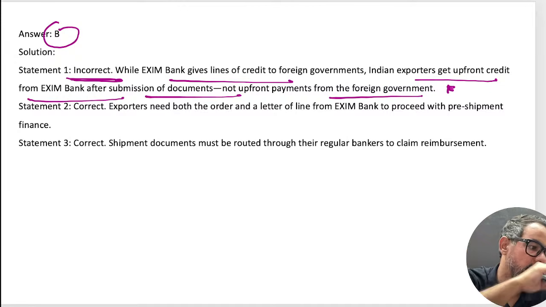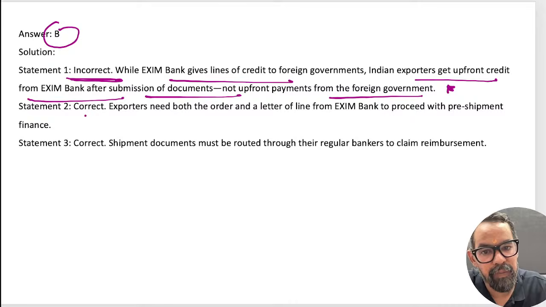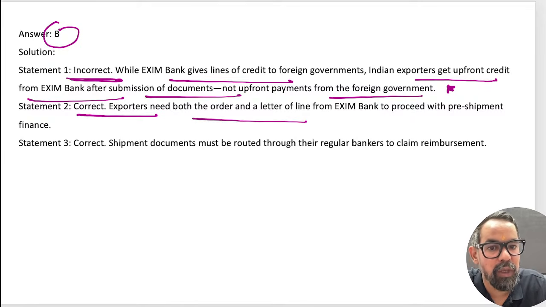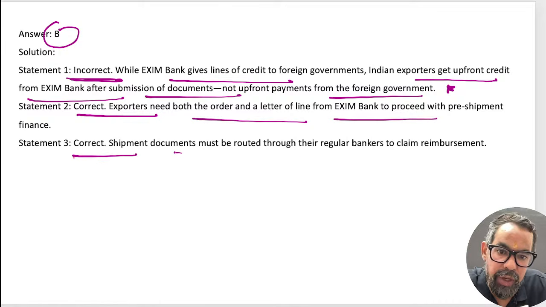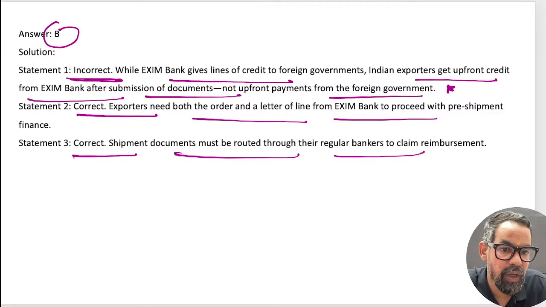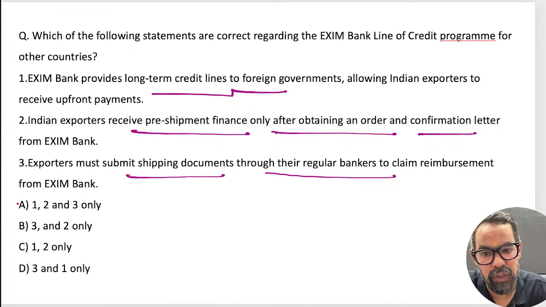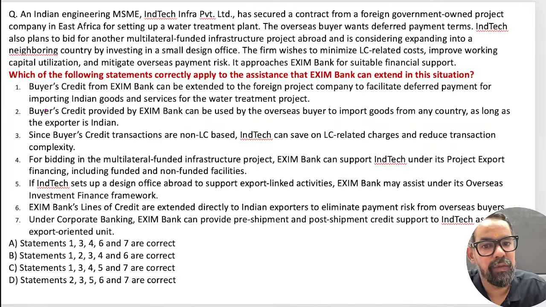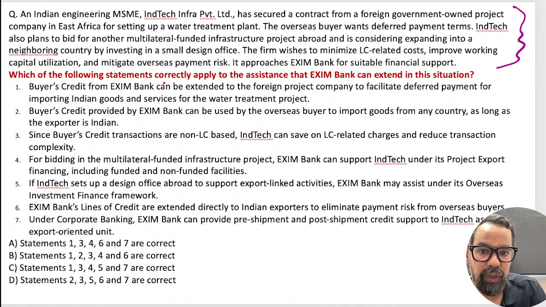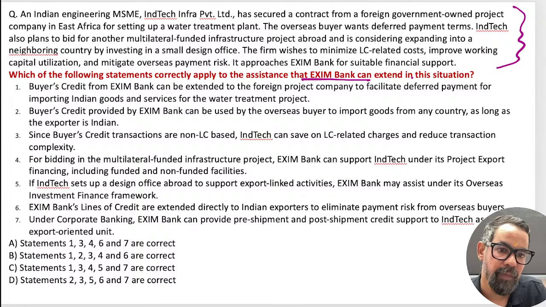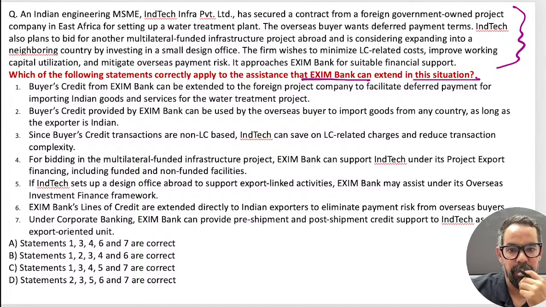Okay, this is the route for this one, guys. Please do remember this. And second, the exporter needs both the order and the letter of line from the Exim Bank to proceed with the pre-shipment finance. That was correct. And the shipment documents must be routed through the regular bank. That is also correct, right? So this is the true explanation for this one. Means 2 and 3, right? 2 and 3 is the right answer for this. You can exclude this story because it is about the Exim Bank and extend. Okay, you have to read, I guess.